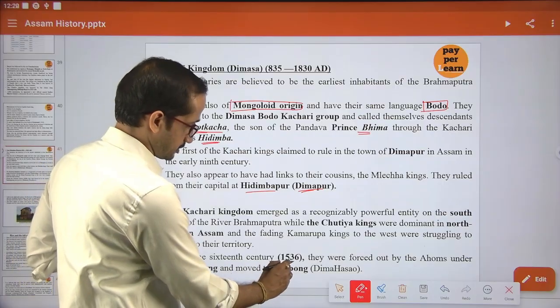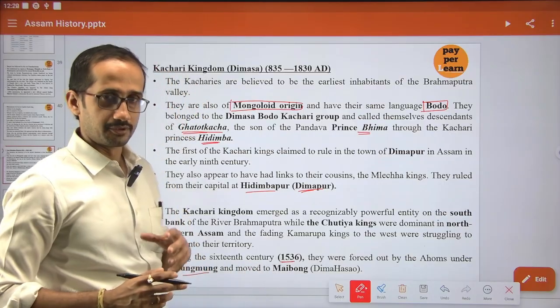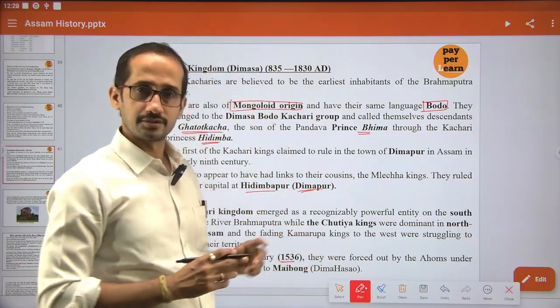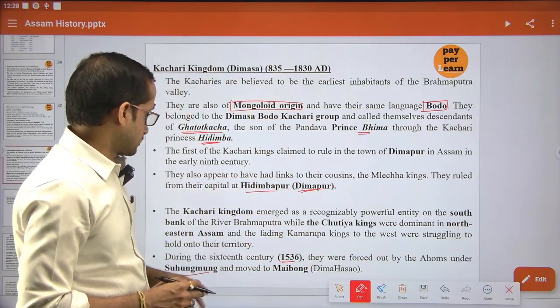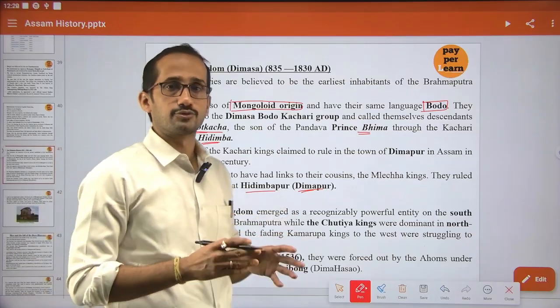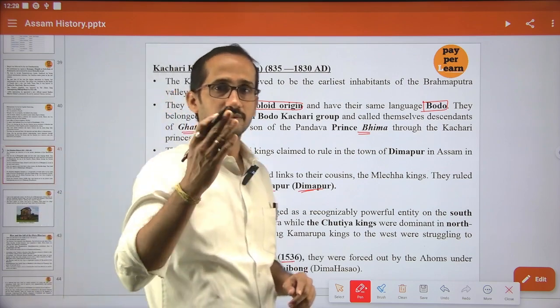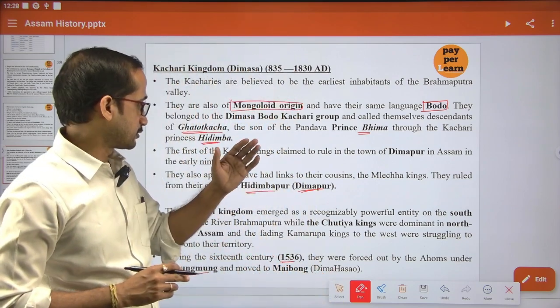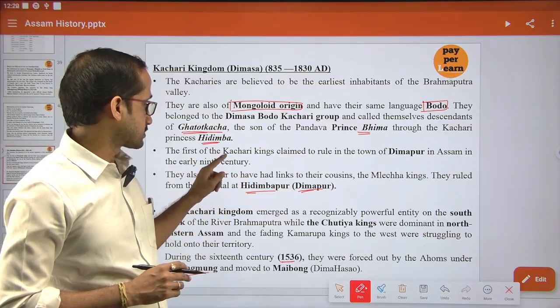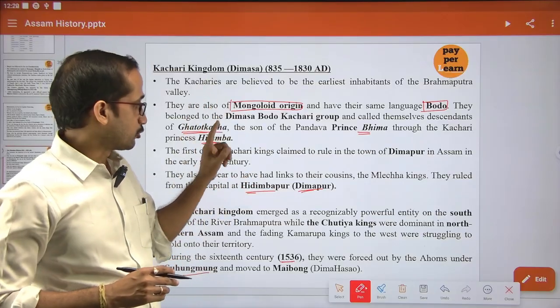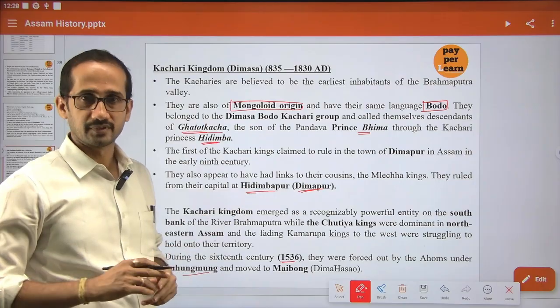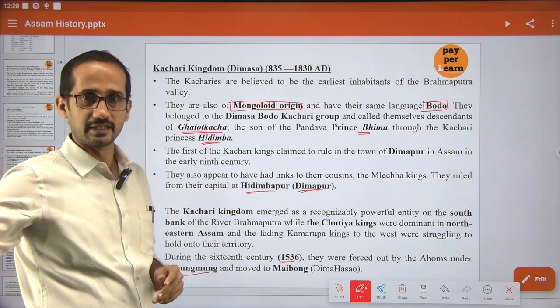Similarly in 1536 there is a conflict between the Ahoms and now the Kosaris. In 1536, these Kosaris were forced to move from their capital Hidimbapur to Maibong in Dima Hasao. Initially, this Kosari kingdom's original capital was Hidimbapur, that is present Dimapur, on the plain side.